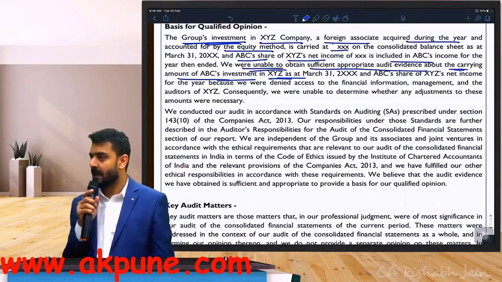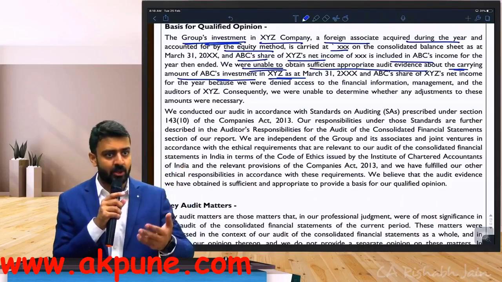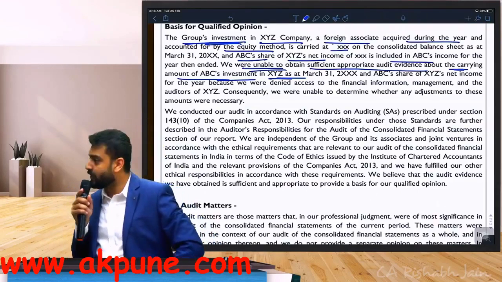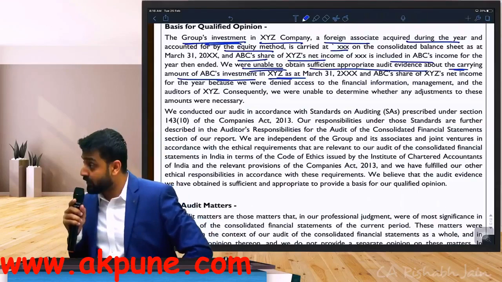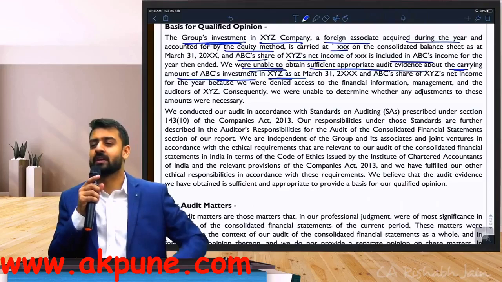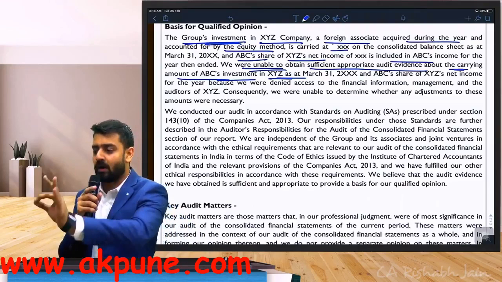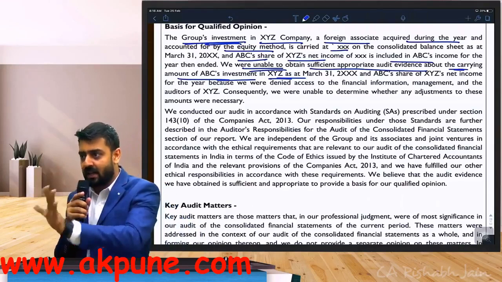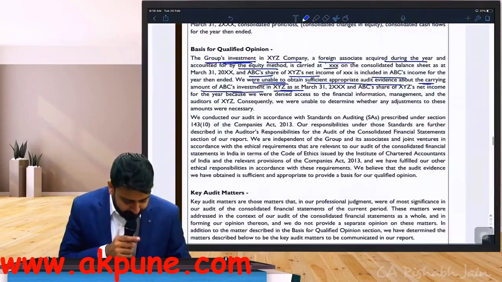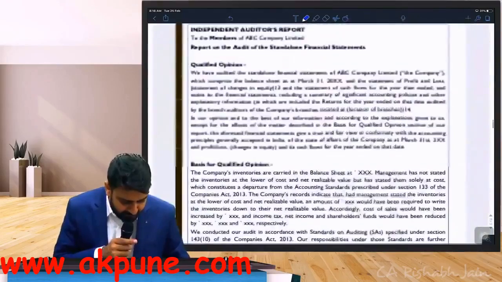Are we good? Now from an exam point of view, either in MCQ or for a 2-mark question, they can ask you definitions. Definition of a qualified opinion, definition of an adverse opinion. Now let's do one thing. We'll go and read the definition, and trust me, it is very simple. If you understand whatever I've given you as of now, if you understand the table clearly, the definition is just a cakewalk. It's very, very simple. Let's look at the definitions.